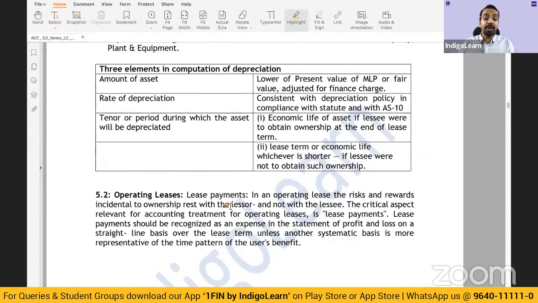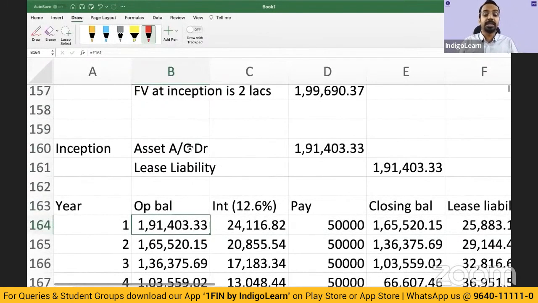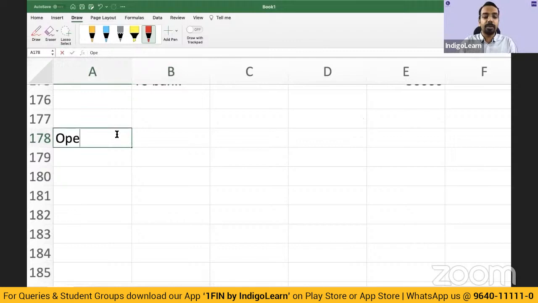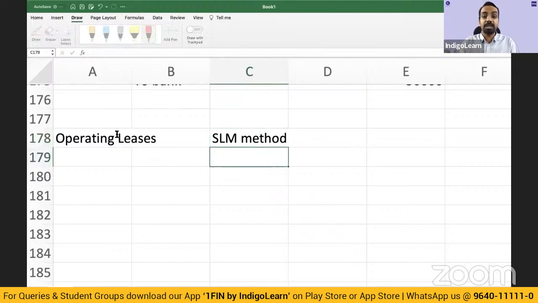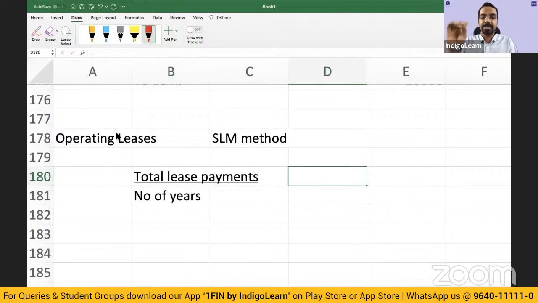Now, as far as operating leases are concerned, whatever we discussed so far is for finance lease. This capitalization, bringing the asset into the books of accounts, creating lease liability, all of these relate to finance lease. But in operating leases, you will follow the SLM method unless some other method can be justified. So total lease payments divided by number of years, whatever amount comes, will be recognized as expense in the P&L. Whatever is the difference between this expense and the amount actually paid will be credited to lease equalization reserve.